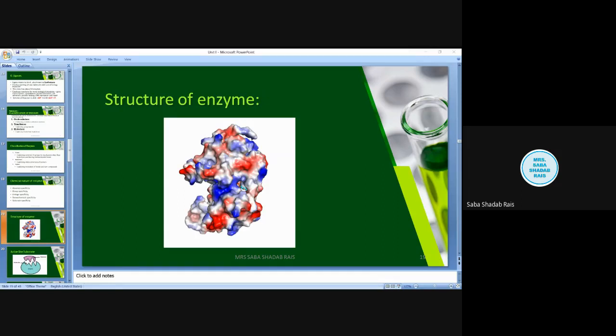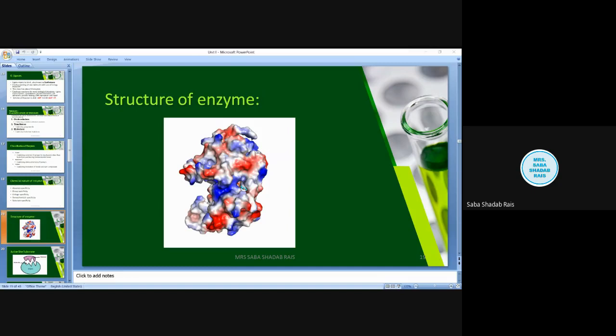This site has a pocket-like structure, and this particular site is very specific, highly designed as per the substrate. Understood? So this particular site is known as the active site.